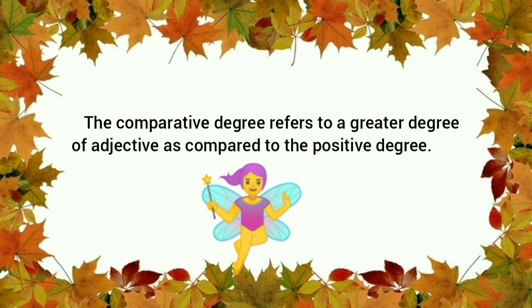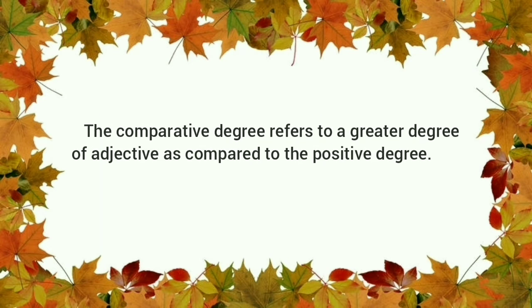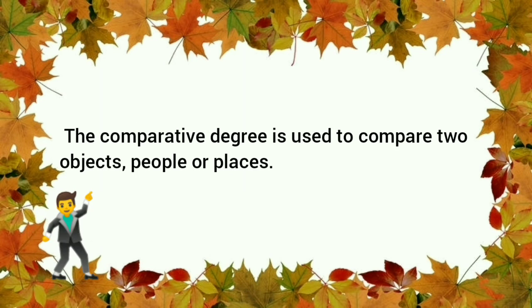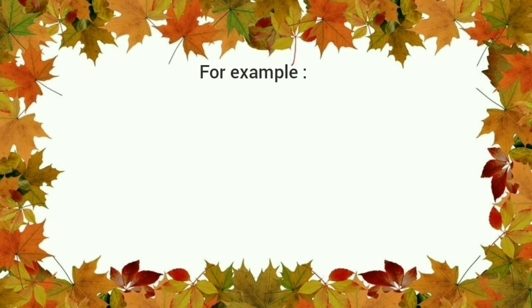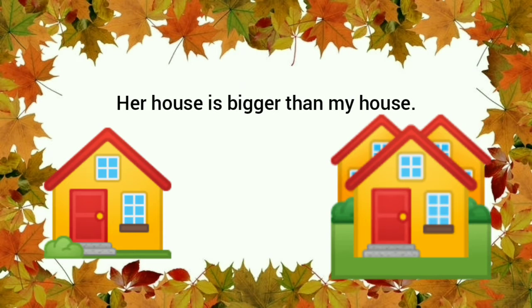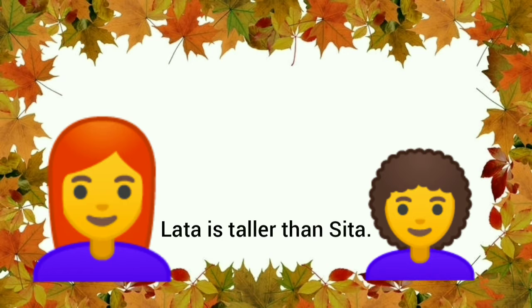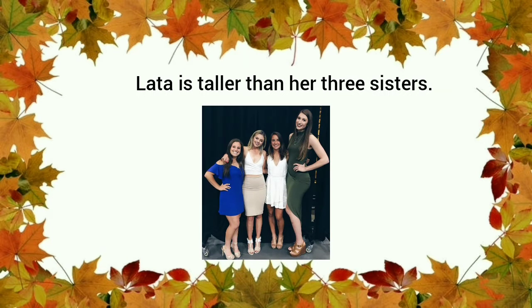The comparative degree refers to a greater degree of an adjective as compared to the positive degree. The comparative degree is used to compare two objects, people, or places. For example, her house is bigger than my house. Lata is taller than Sita. Lata is taller than her 3 sisters.